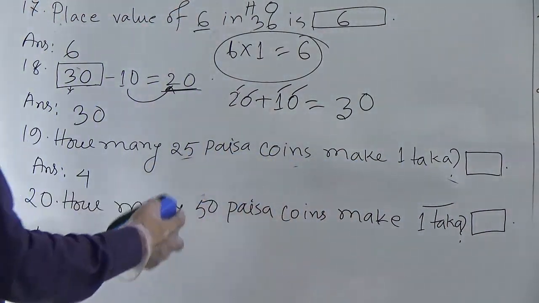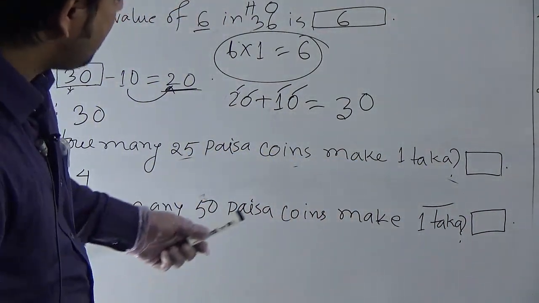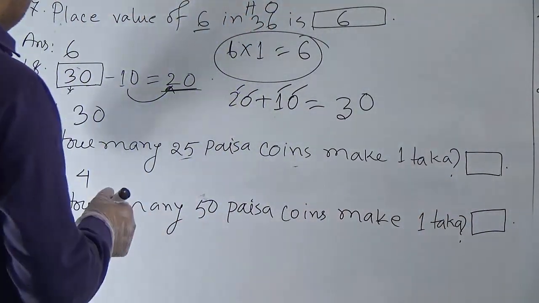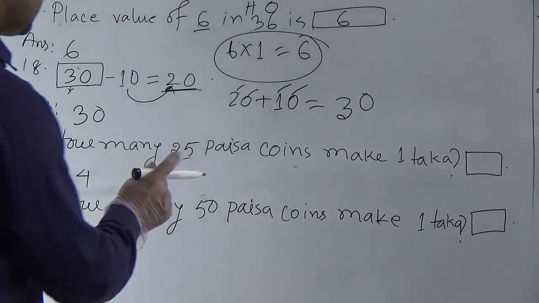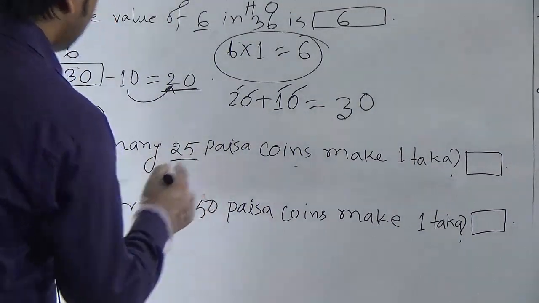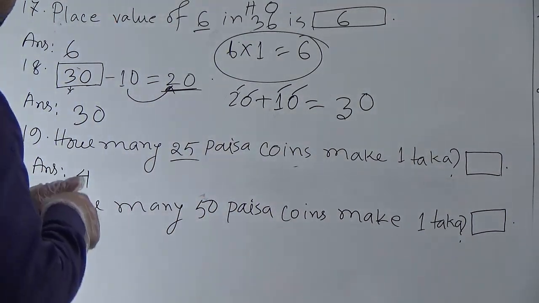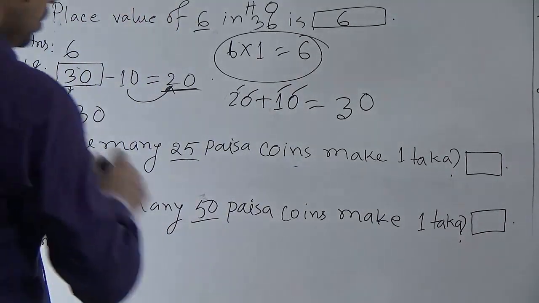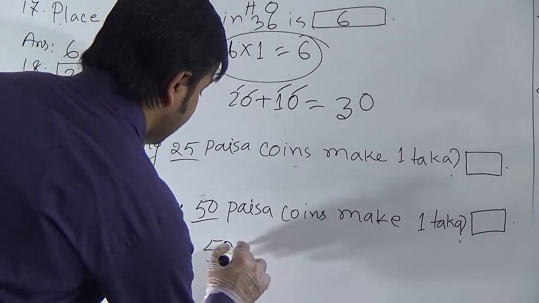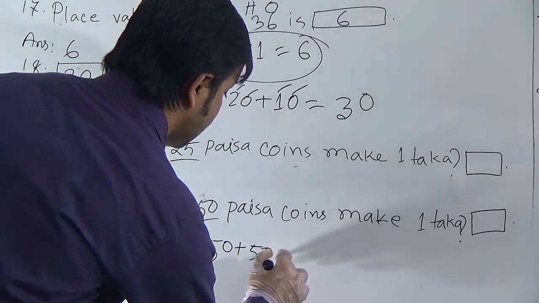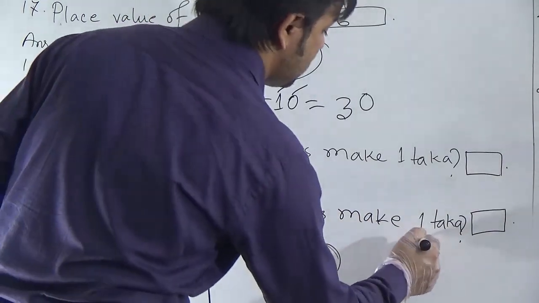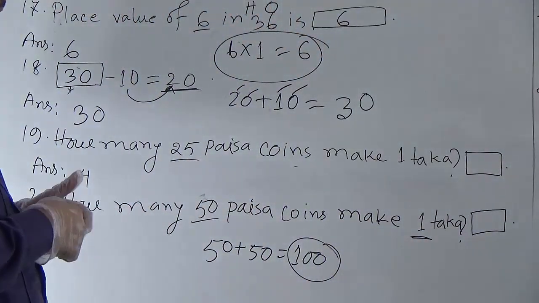How many 50 paisa coins make 1 taka? Dear students, this is similar to question 19. Just here the coin is of 25 paisa, here the coin is of 50 paisa. So, add 50 and 50, you will get 100. It means that 100 paisa means 1 taka.